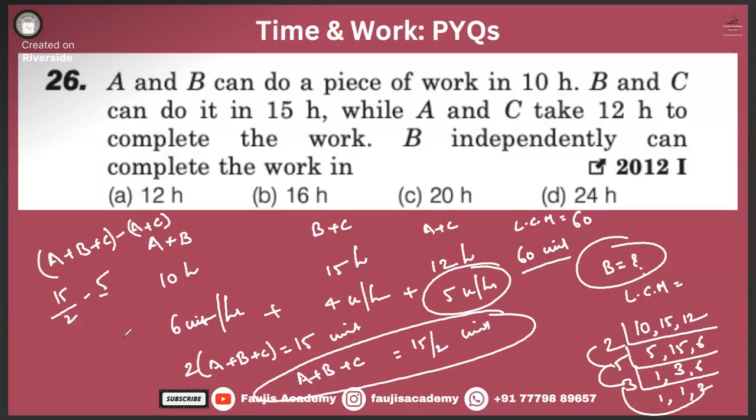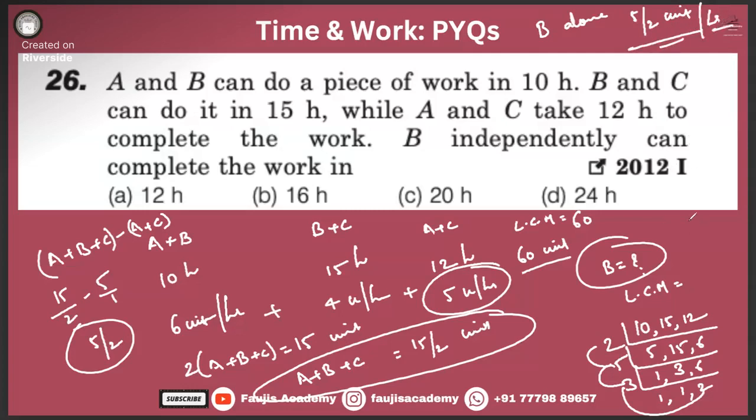What will we get, guys? Independently, 15, 10, 5 by 2. So 5 by 2 units. That means B alone does 5 by 2 units of work per hour.